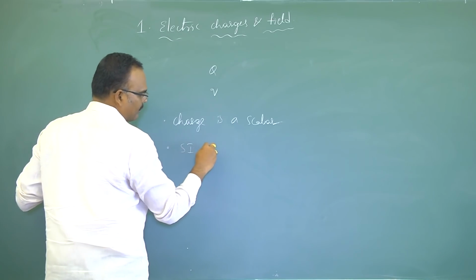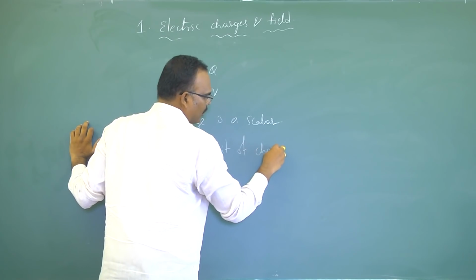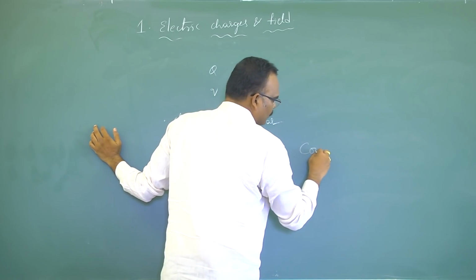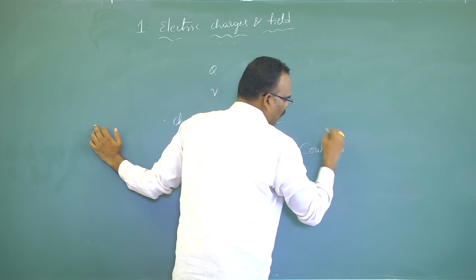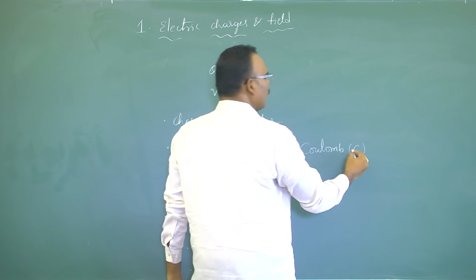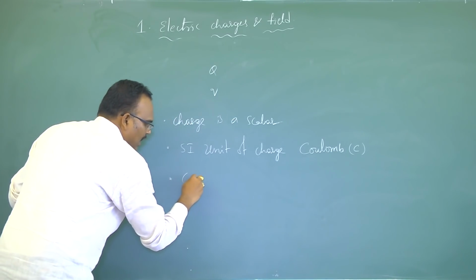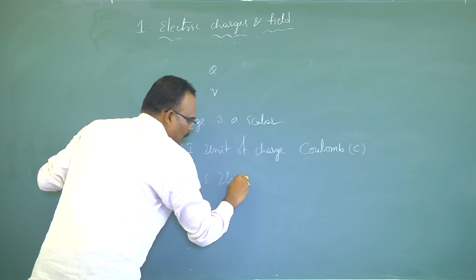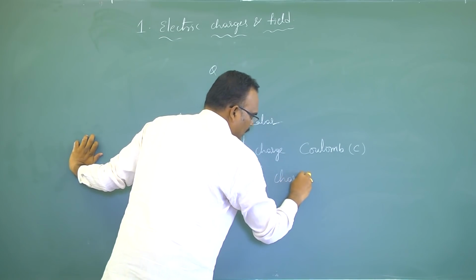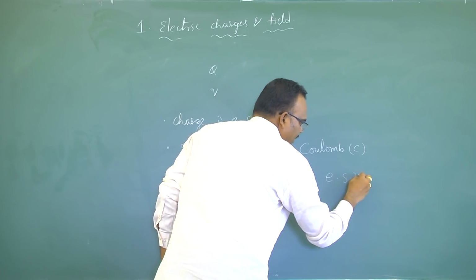SI unit of charge is Coulomb. It is denoted with the letter C. CGS unit of charge is the electrostatic unit.